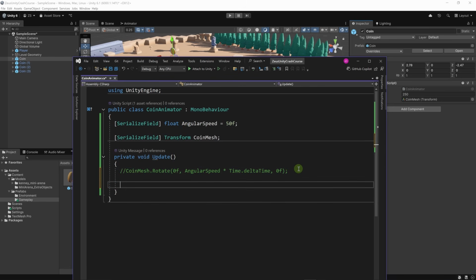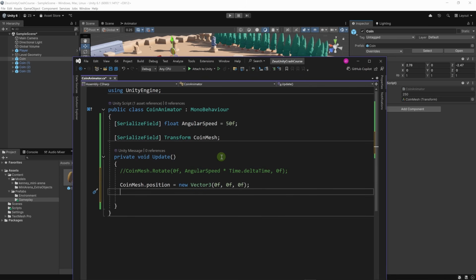To move a transform up and down, you can say coin mesh, which is our transform. Now we want to change the position of the coin mesh along the Y axis, but we have two choices. We can either change the position in the world or in the local space of its parent, and it's usually a good idea to change in the local space of the parent. For example, if we say coin mesh.position equals new Vector3(0, 0, 0), and by the way, this is how we define positions. Positions are defined as Vector3s. A Vector3 is an object that combines the three coordinates x, y, and z.